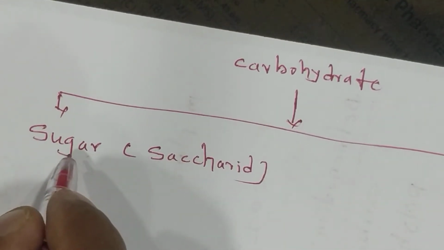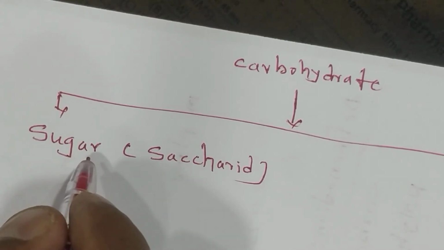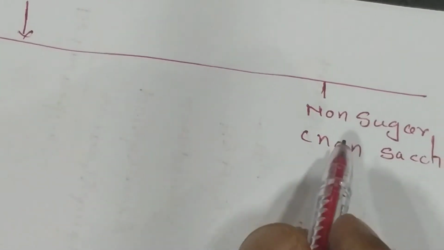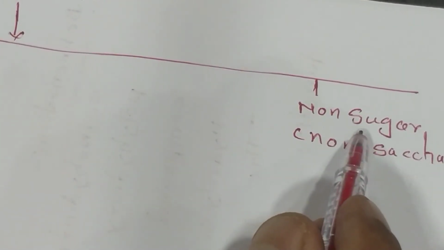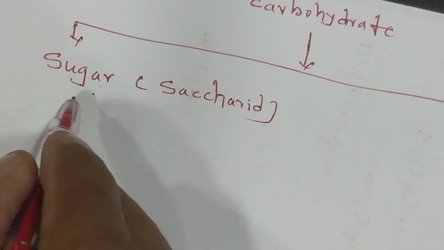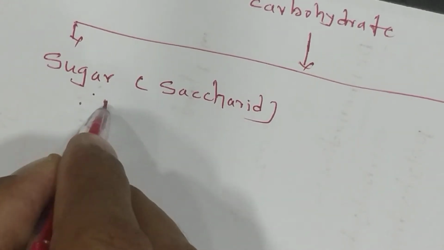Now the sugar taste is sweet, soluble in the water. They are the properties of the sugars. Now the non-sugar is insoluble in the water. It is tasteless, sometimes bitter in taste. That's the classification of carbohydrate. Again, sugar can be classified as follows.